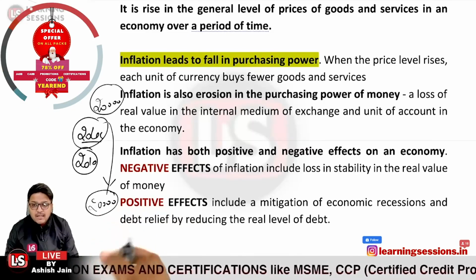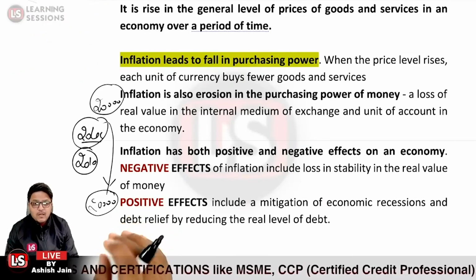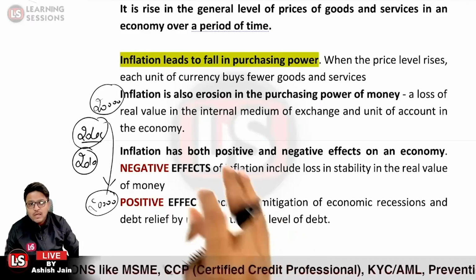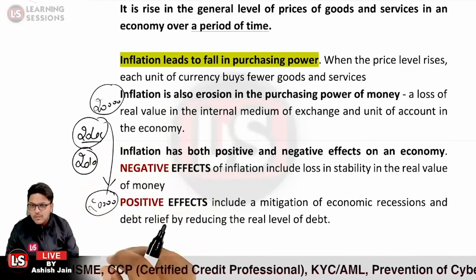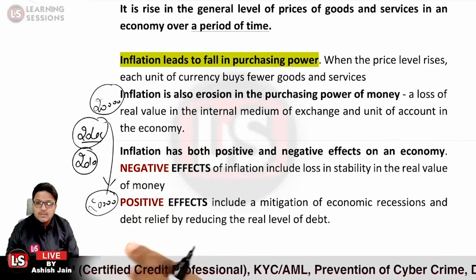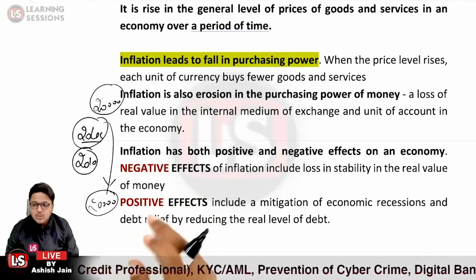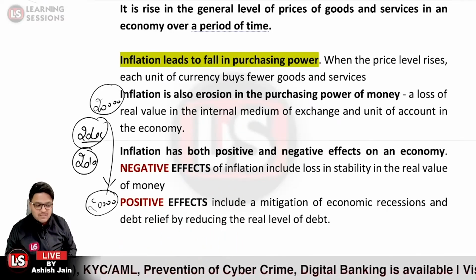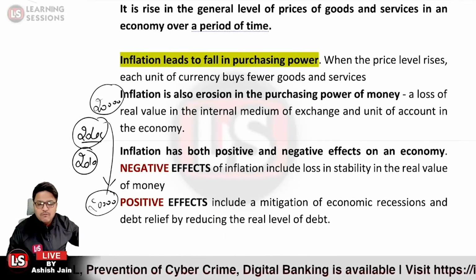That is due to what? That is due to the debt relief by reducing the real level of debt. Previously the installment was 20,000 rupees, but due to the inflation your money is not worth the same, and the value of the money reduces by the inflation itself. Is that clear? So that is related to inflation.